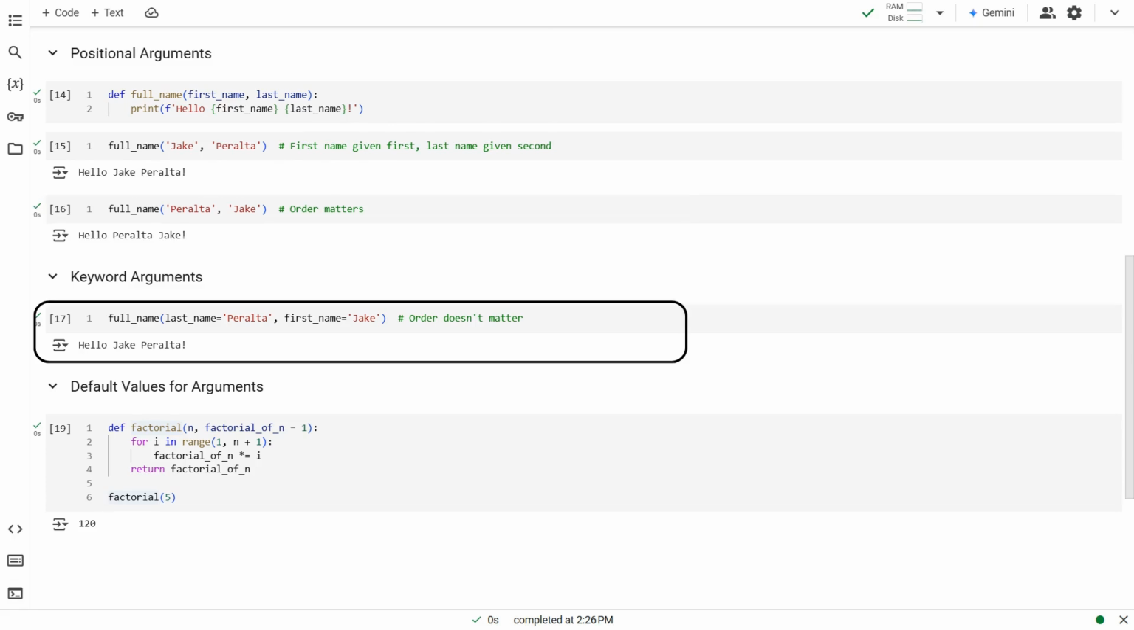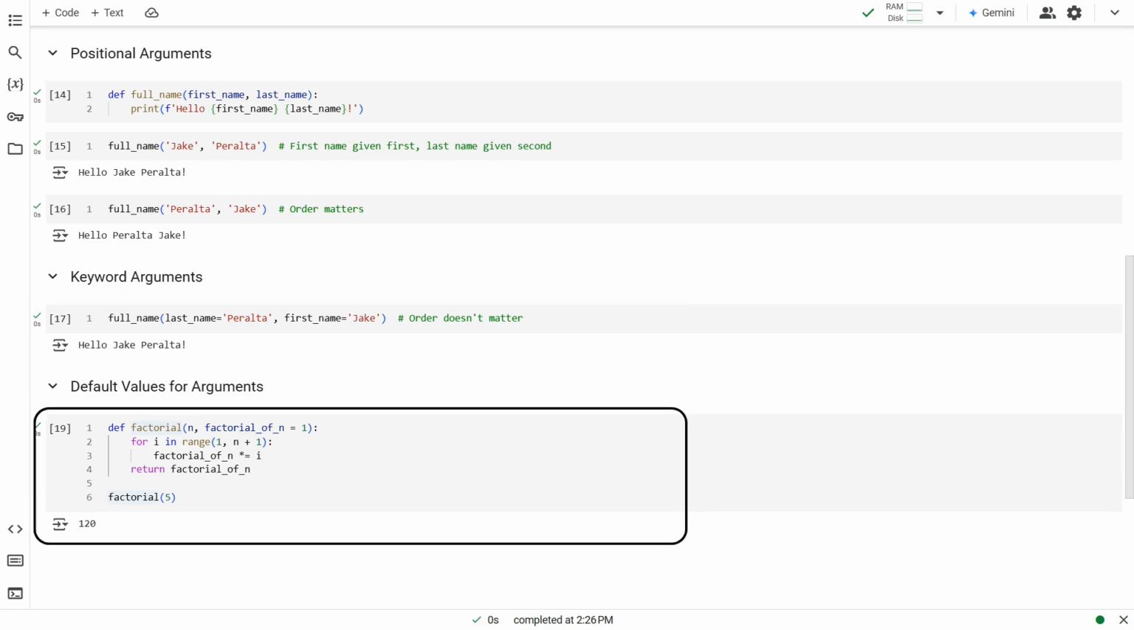But this confusion is eliminated using keyword arguments, where we specify the name of the parameter along with the argument. Quick recap: first_name and last_name are the parameters. Jake and Peralta are the arguments. No matter the order, the correct arguments are picked up, because we pair the arguments with their corresponding parameters.